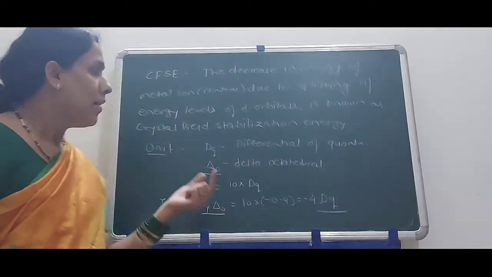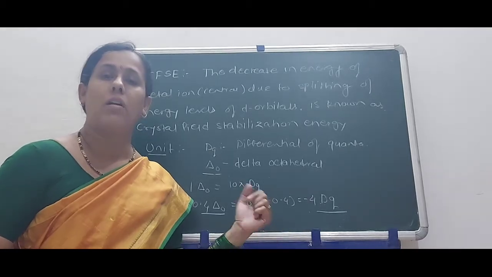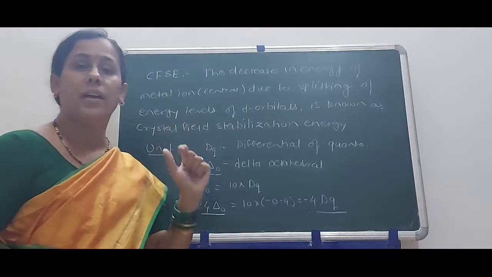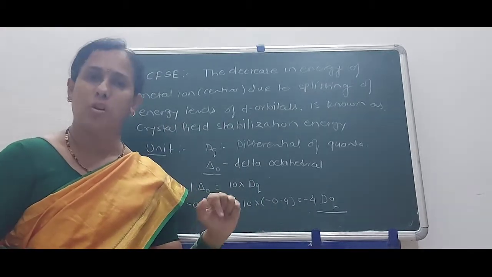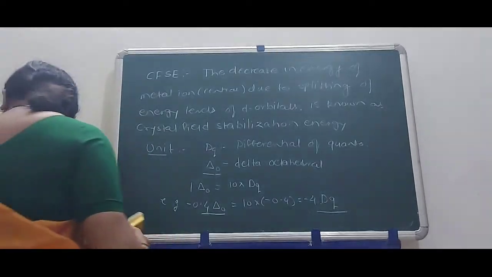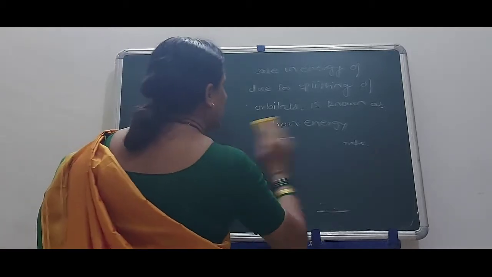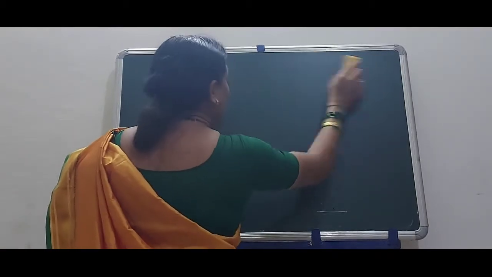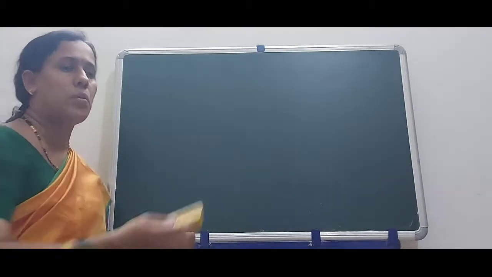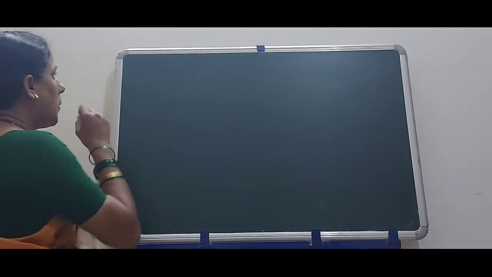Let us study the splitting of d orbitals with electrons as t2g or eg in case of octahedral complexes, in case of weak field and strong field complexes. Okay, see here. First of all, we have to make a chart.